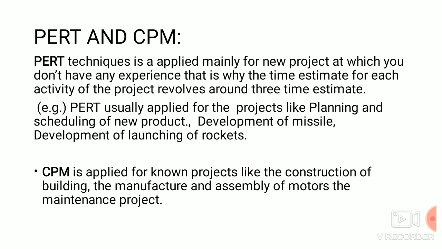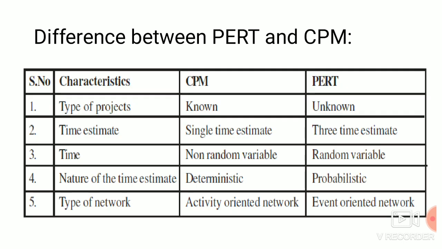At least 3 times we have to estimate it in PERT. Next, examples of PERT are the development of missiles, development of launching of rockets, etc. CPM is applied to all the known projects like construction of buildings, manufacture, assembly of motors, and maintenance projects. Next we are going to see the difference between PERT and CPM.